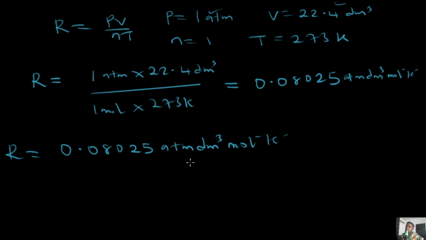Now, having said this, I'll just do one more, in a situation where your volume was given in dm cube and your pressure was given in Newton per meter squared. What is going to be your value of R? So let's continue.